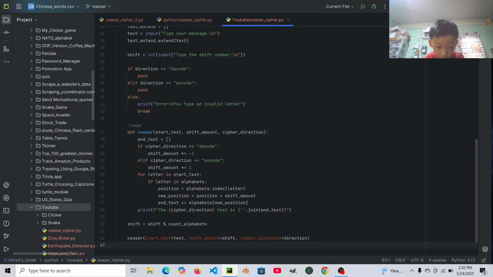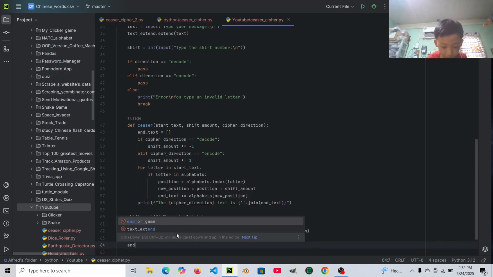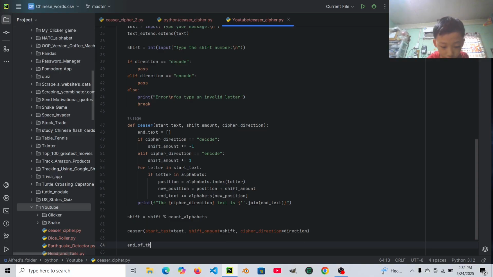Then let's say end of the cipher equals to input, type yes if you want to do it again, otherwise type no. Let's say like this.